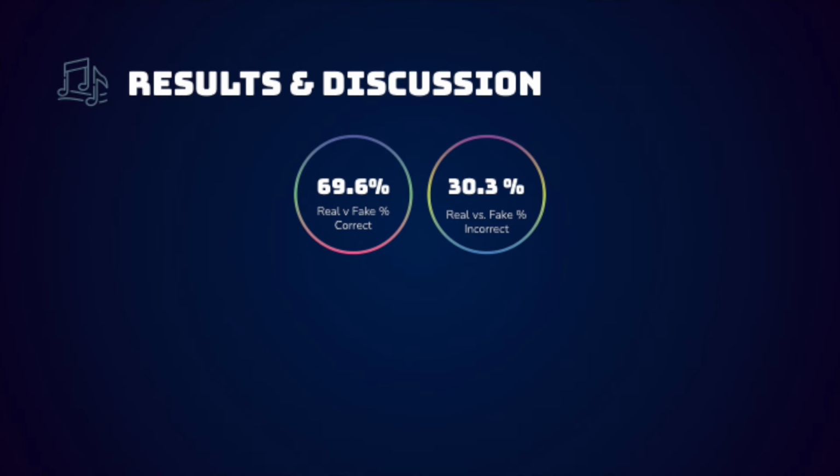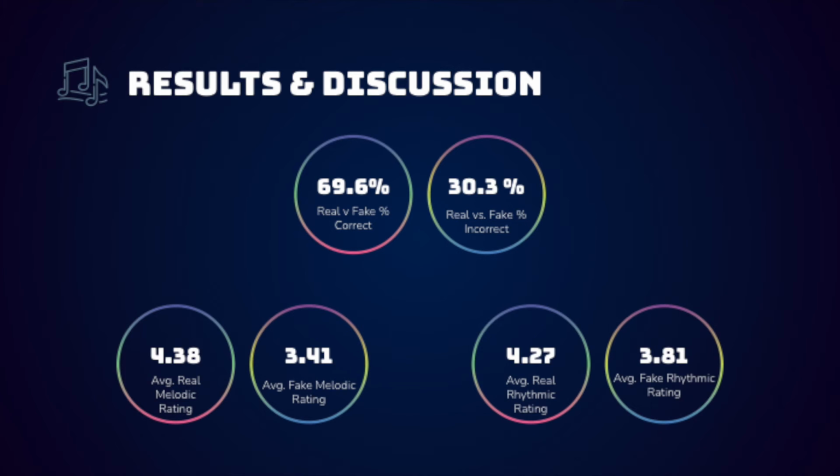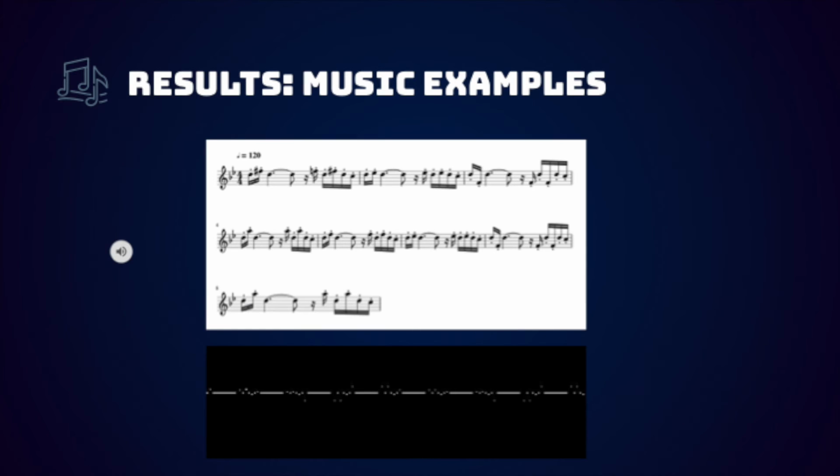Here we have the number of real versus fake sequences that were correctly predicted. Users identified the correct prediction 69% of the time. Real samples were rated higher for melodic content than fake samples on average. This makes sense, especially given that fake samples had more pitches and wider pitch intervals. So it's totally possible that some of those did not correspond to what was perceived as being within a scale or a certain key. Both samples were rated pretty highly for rhythm, and this seems to correspond with the beat rate metric that we calculated. Here's an example of one of our generated music sequences with a notated score and MIDI representation.